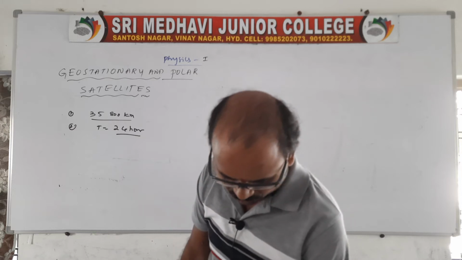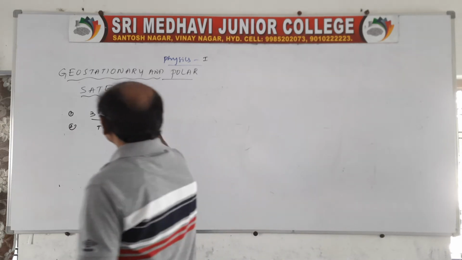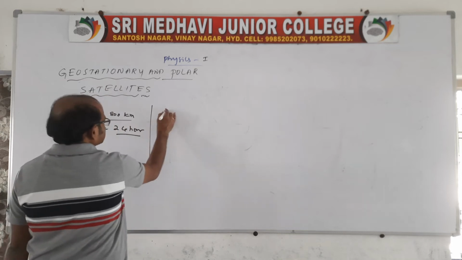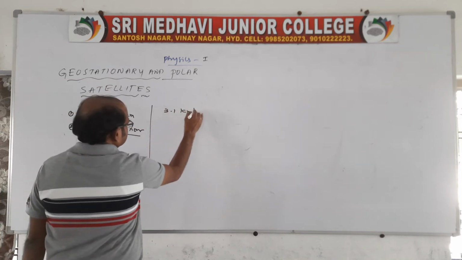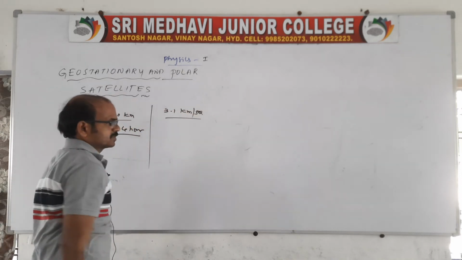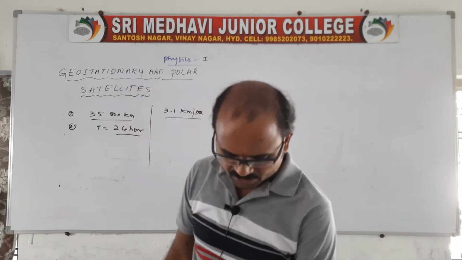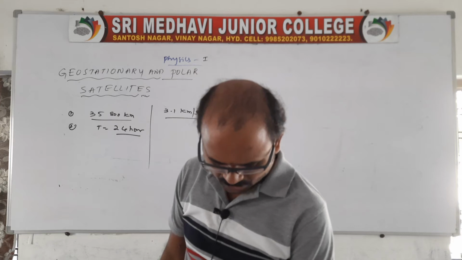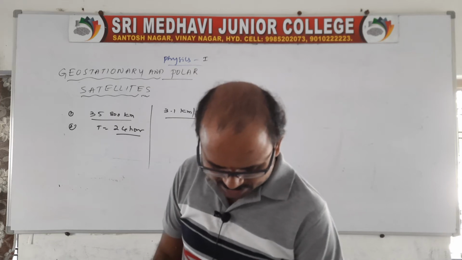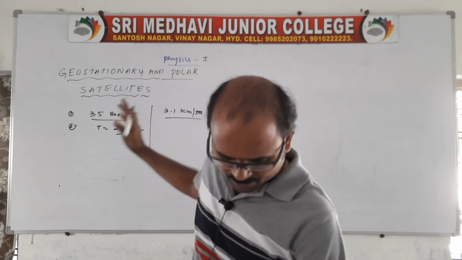speed of the revolution? Of course, the speed of the revolution for the geostationary satellite is 3.1 kilometers per hour. Sorry, kilometers per second. The speed of the revolution is 3.1 kilometers per second. So here it is a geostationary satellite with respect to the earth's speed, right?